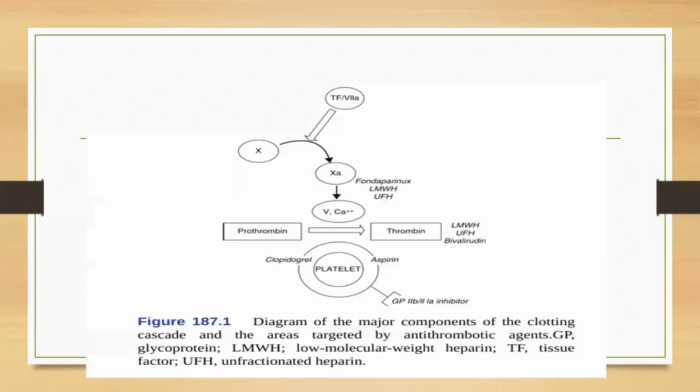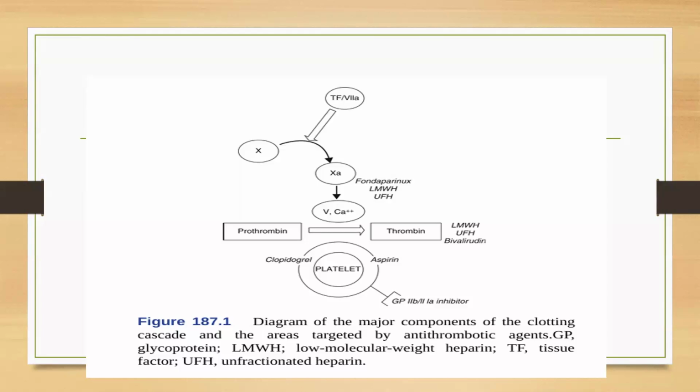So this is the diagram of the major components of the clotting cascade and the areas targeted by antithrombotic agents. We can see here that tissue factor and 7A cause the activation of factor 10A, and then prothrombin is converted into thrombin, which results in thrombus formation.